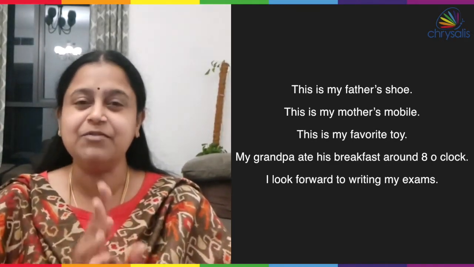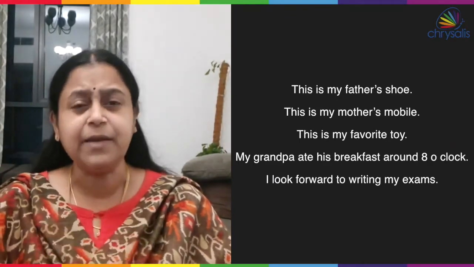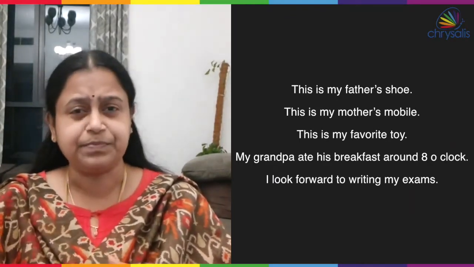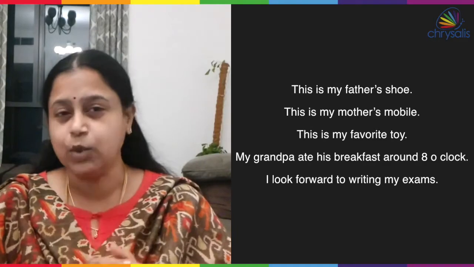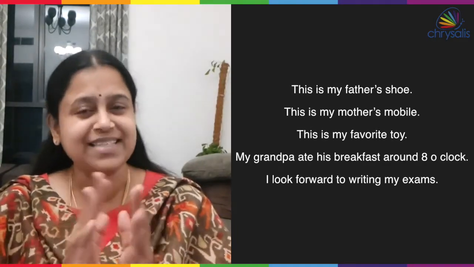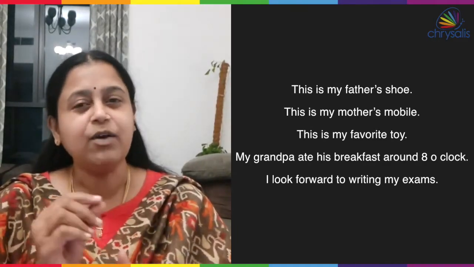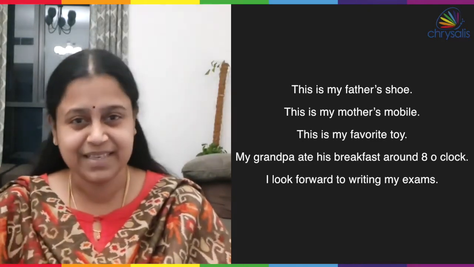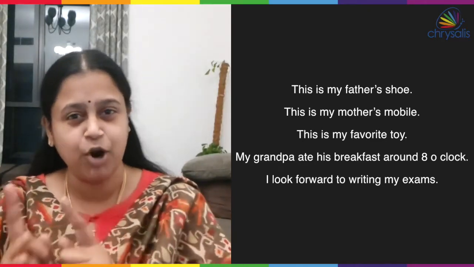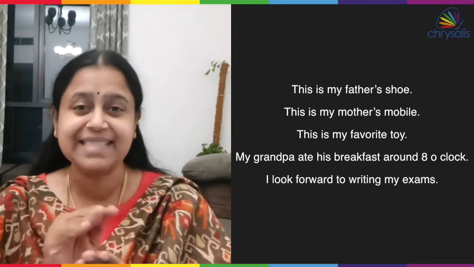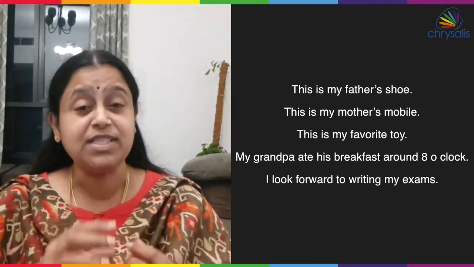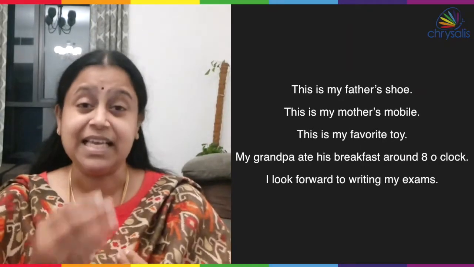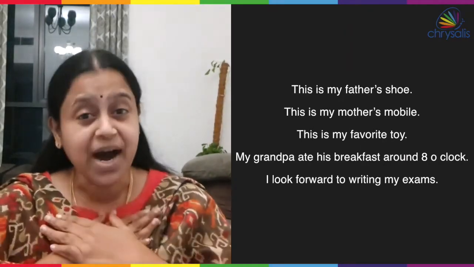These possessive adjectives, simply when we say adjective, for example, I tell you a noun. Book is a noun. Give one adjective for the book. Green book. Correct? Green is an adjective for the book. So the book is in green color. When you say possessive adjectives, this is my book.